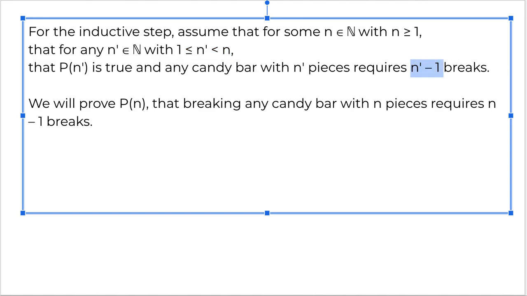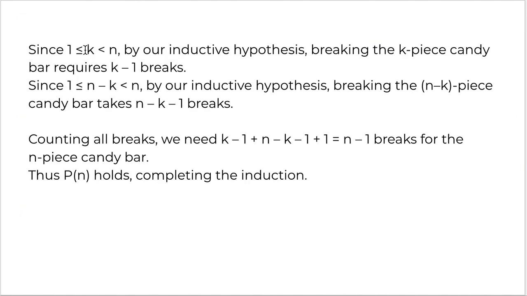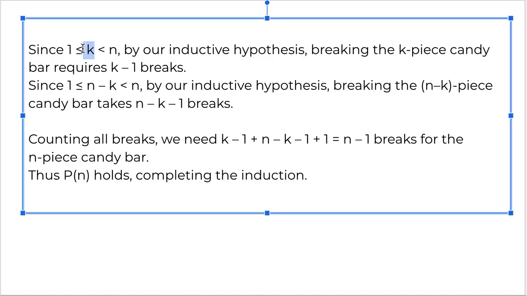So that is exactly what is going on here, where I'm saying that I've broken the candy bar once, that is 1 break, and I'm getting one piece with k that is less than n, and another one that is n minus k, which is again less than n. So I can use those results to say I need k minus 1 breaks and n minus k minus 1 breaks.